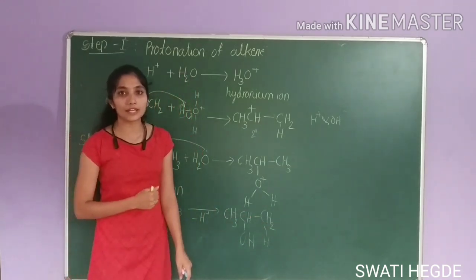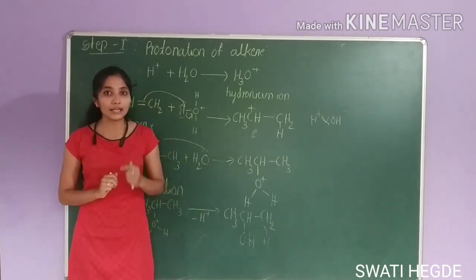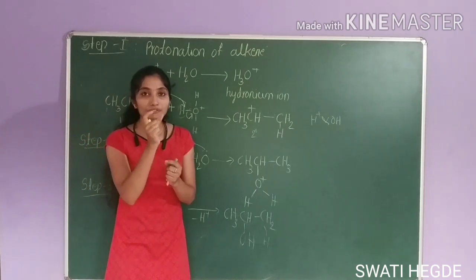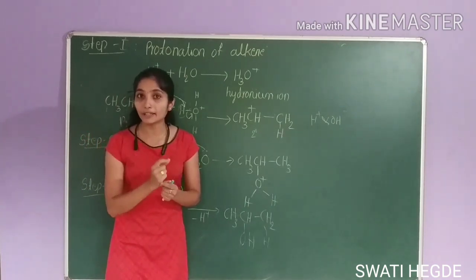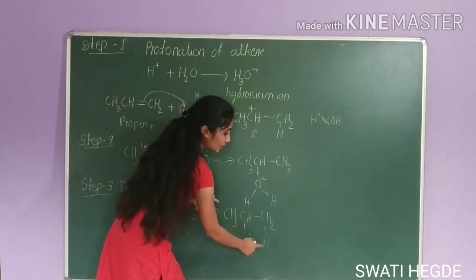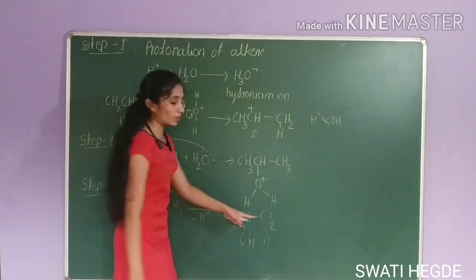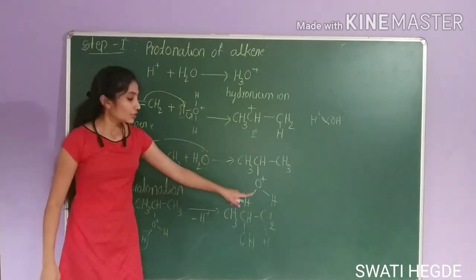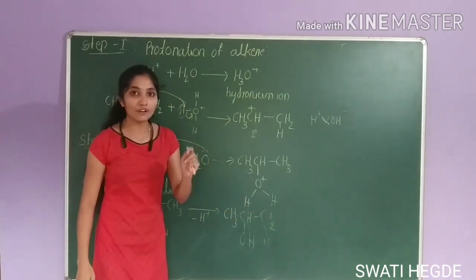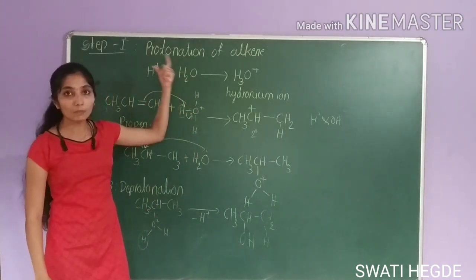What does Markovnikov's rule say? While addition of any reagent to unsymmetrical alkene, positive part of the reagent will be attached to carbon containing more number of hydrogen. So here also positive part of the reagent is attaching to carbon containing more number of hydrogen atom. So this follows Markovnikov's rule. This is same as Markovnikov's addition of water to alkene.